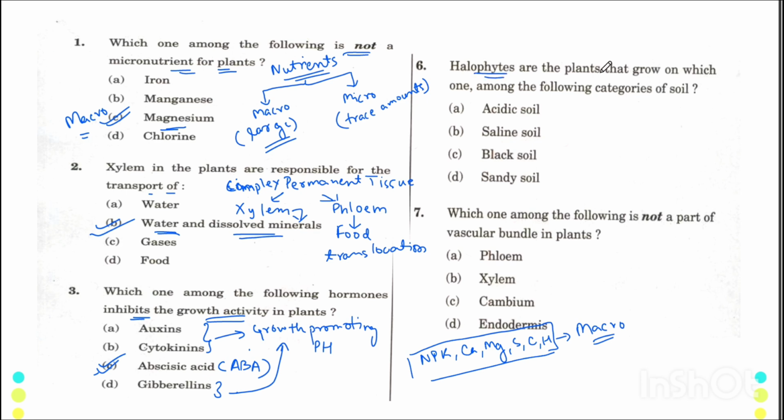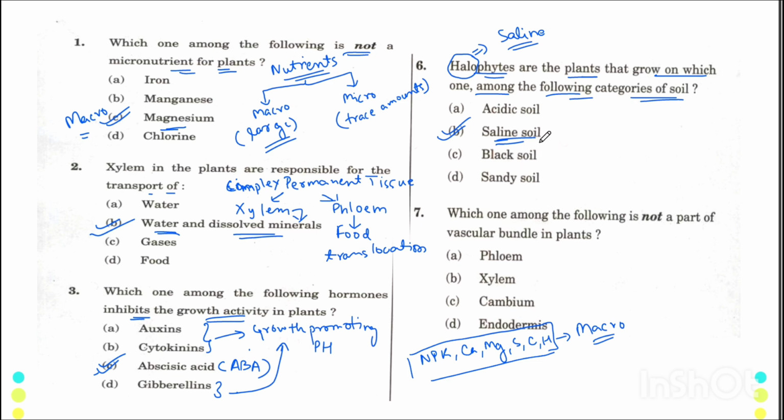Halophytes are the plants that grow on which one of the following categories of soil? So halo is a word that comes from saline. That's why the plants which are halophytes are actually grown in saline soil. Again, that is a fact-based question.